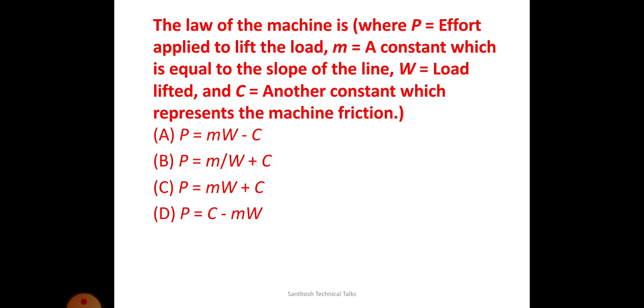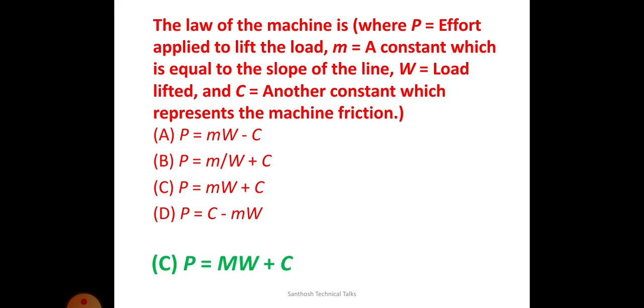The law of machine. In the law of machine, P is the effort applied to lift the load, M is the constant which is equal to the slope of the line, W is the weight lifted, and C is another constant which represents the mechanical machine friction. The law of machine is: effort P is equal to M into W plus C. Therefore, option C is the correct answer.